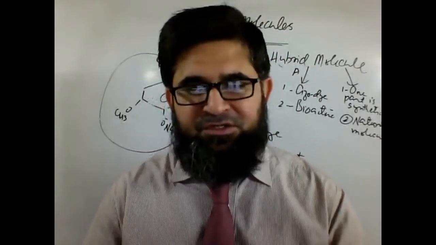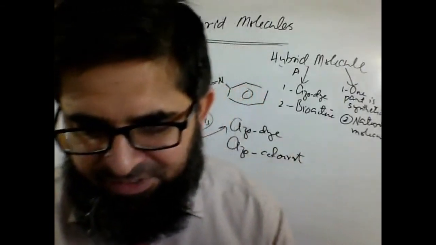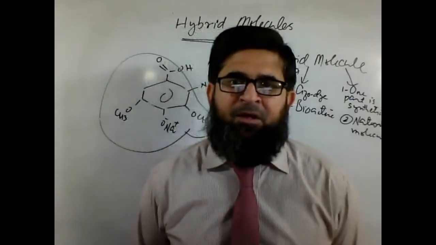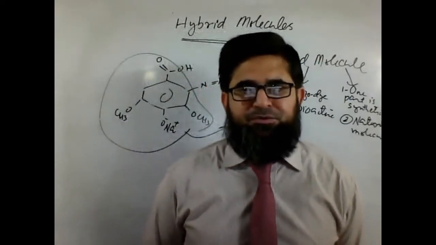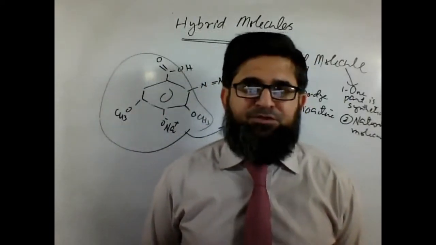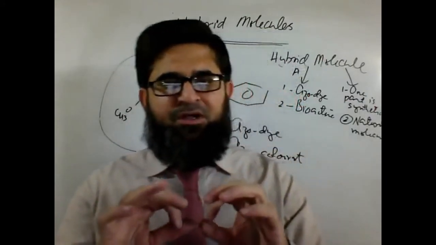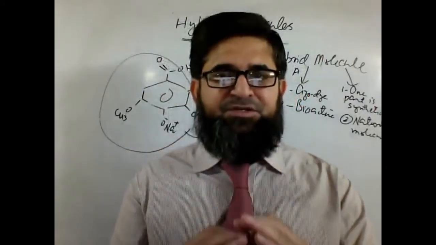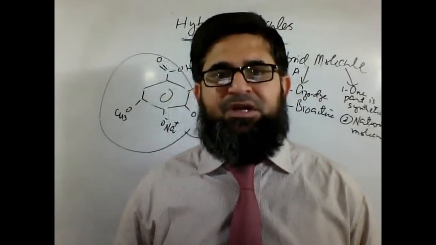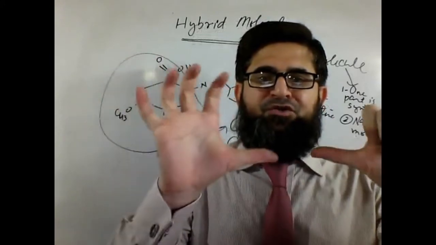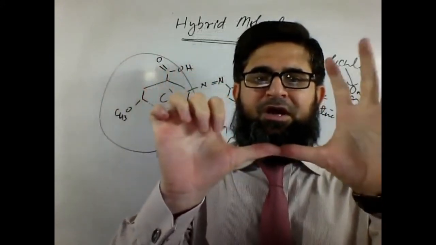So these are the two. I have given you very simple examples which have already been discussed with you. I'm just starting with simpler examples, simple explanations, so you can understand what hybrid molecules are. They could be a combination of natural and synthetic.